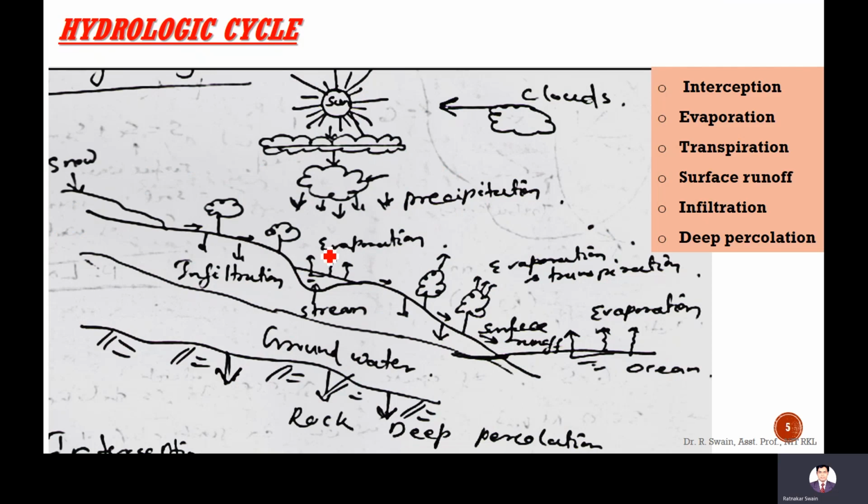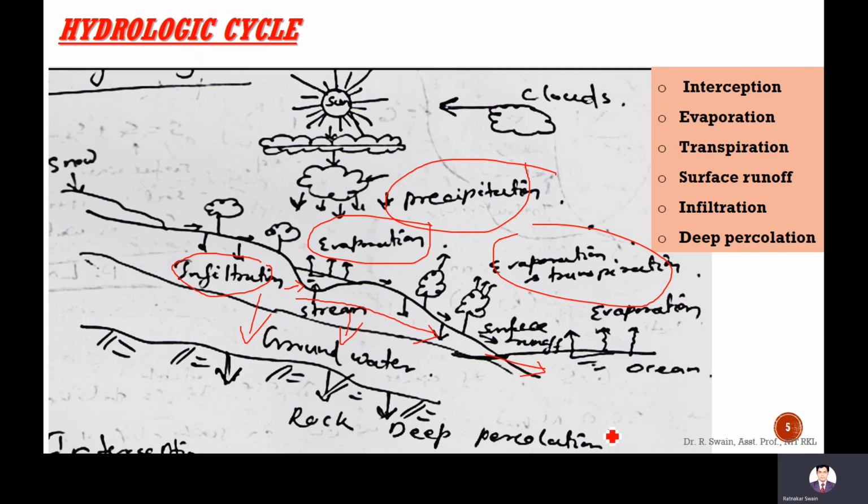This is another hydrologic cycle picture. Here there will be evaporation, both from lakes and from the ocean, and from vegetation there will be evapotranspiration. There will be cloud formation after evaporation, and then precipitation and infiltration. Some part of the infiltrated water joins the stream later. Some part flows in the upper layer and may join the ocean. And some part of the infiltrated water joins the groundwater.